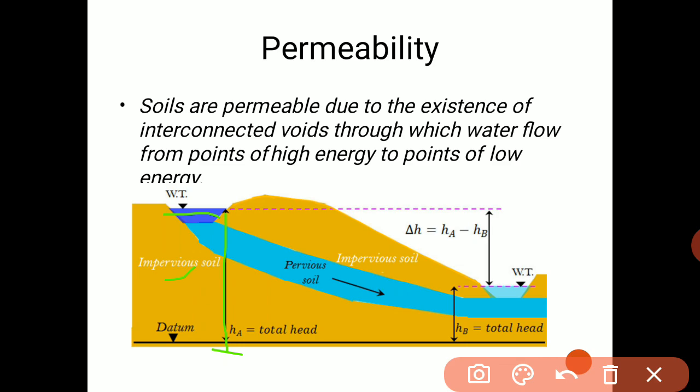If we consider impervious soil here, it is just for our assumption. I have told you that no soil is impervious, so that assumption we have made is for the calculations.